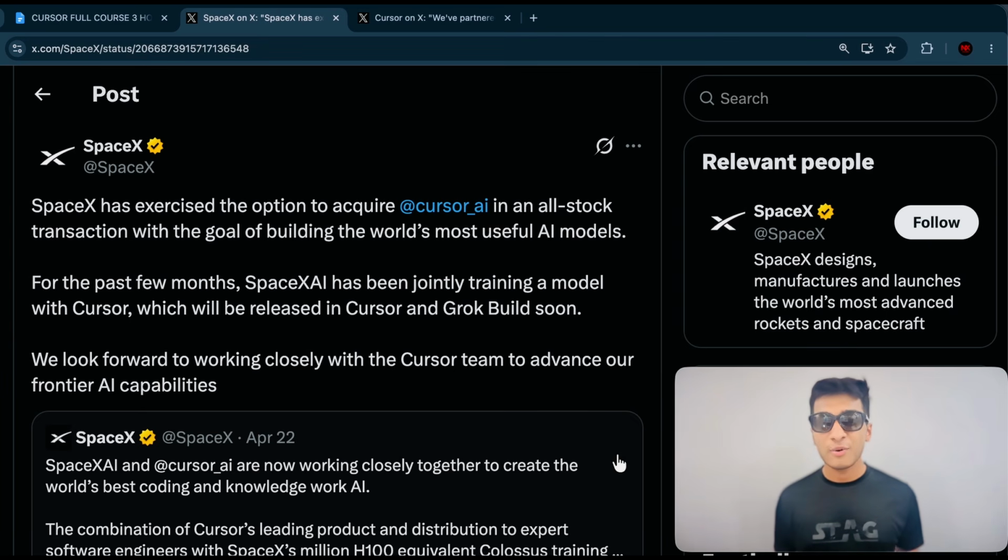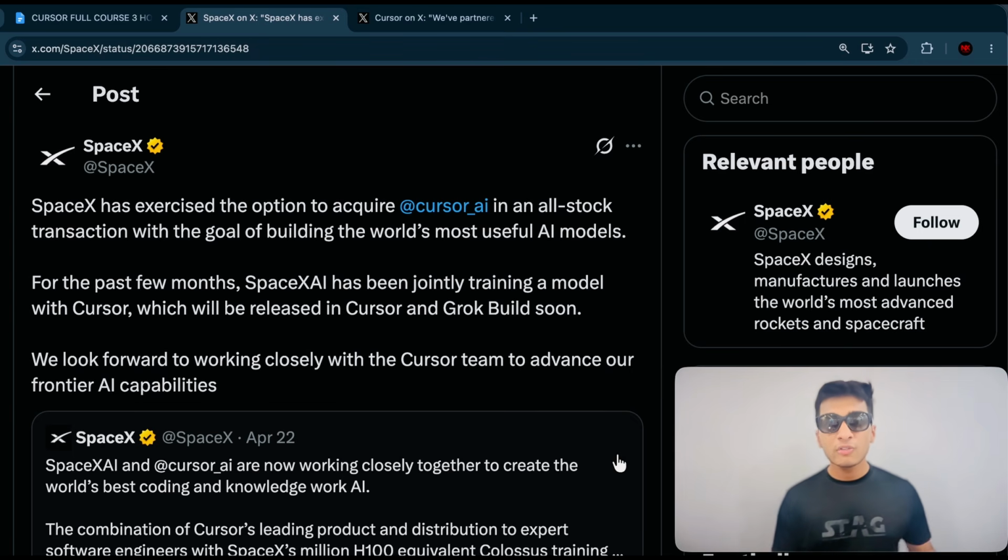And this begs a lot of questions, like what's so special about Cursor? Why are so many people using Cursor? How can you go from a complete beginner to an advanced Cursor user? How can you build extremely useful software and applications using Cursor even as a complete beginner? How can you make money with Cursor? How can you use the top Anthropic and OpenAI models in Cursor?